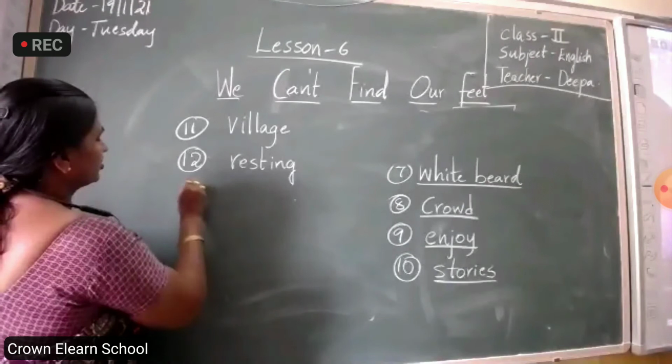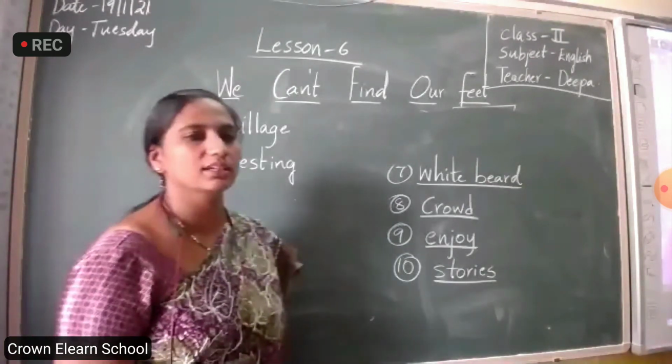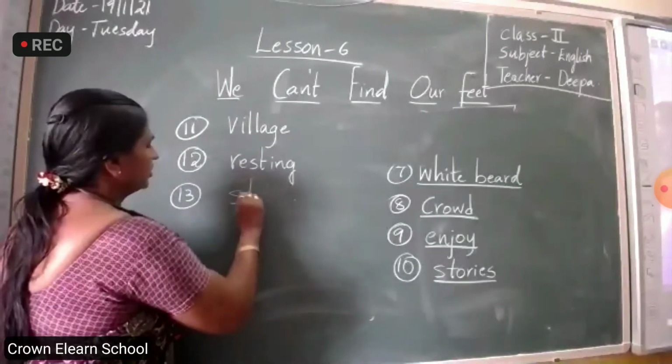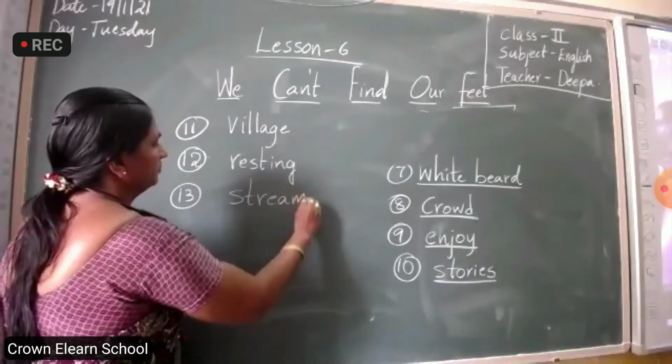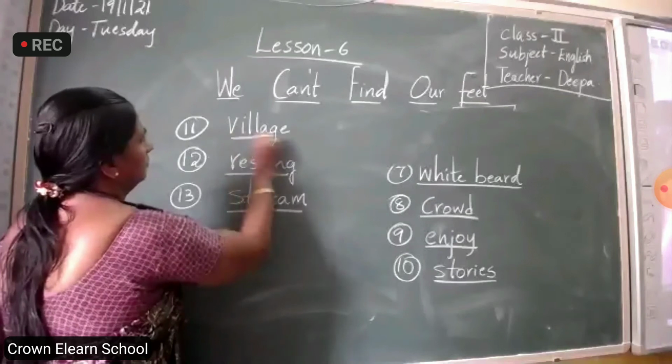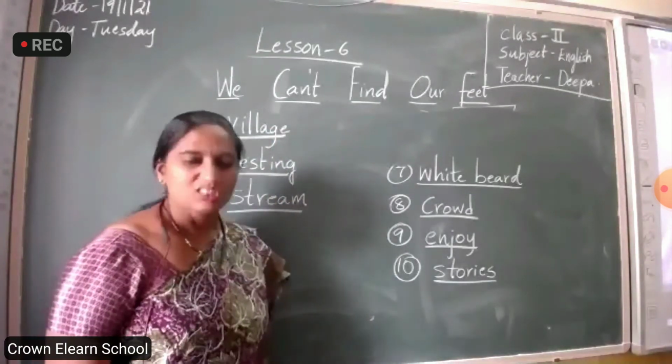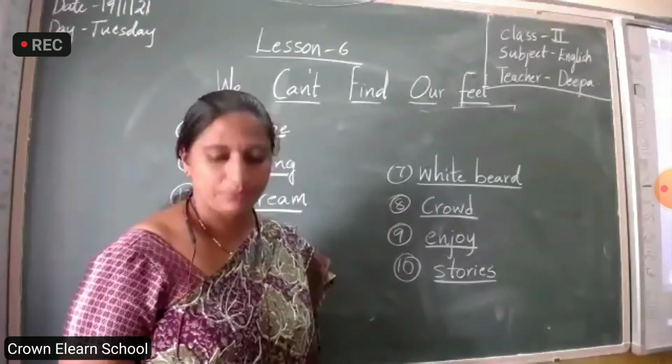Near the village stream. Where was Hodja resting? He was resting near the village stream. S-T-R-E-A-M, stream. Underline it. Stream. Like that.